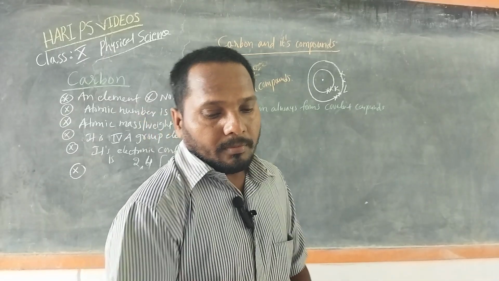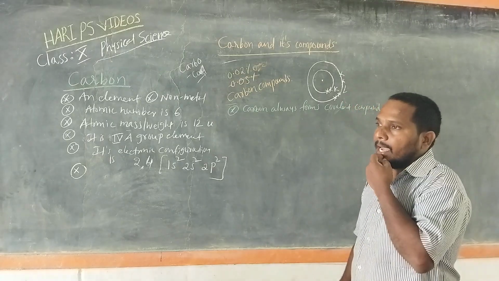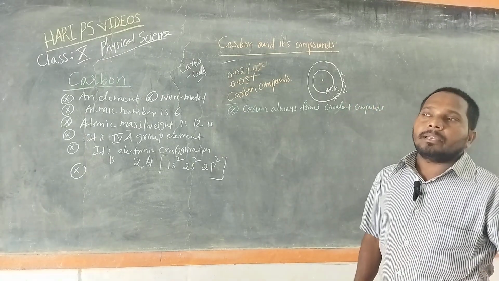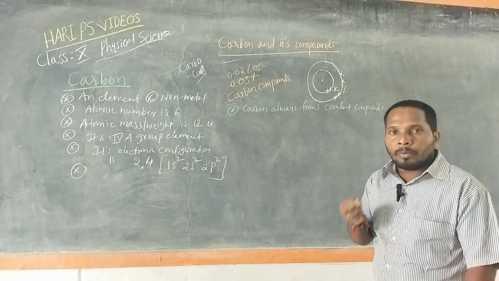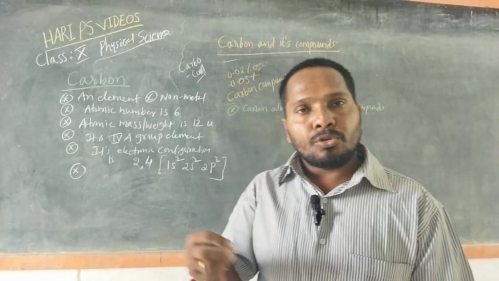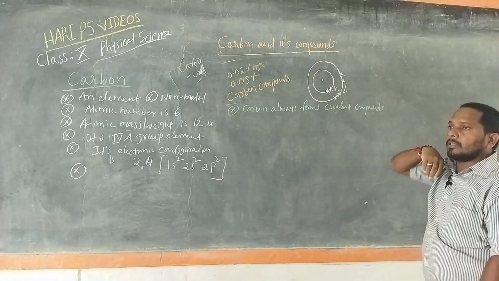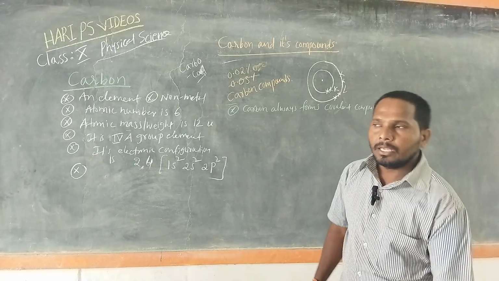By sharing the electrons with the atoms of other elements, carbon gets the corresponding stable noble gas electronic configuration. Due to this reason, carbon must combine with other elements and share 4 electrons.